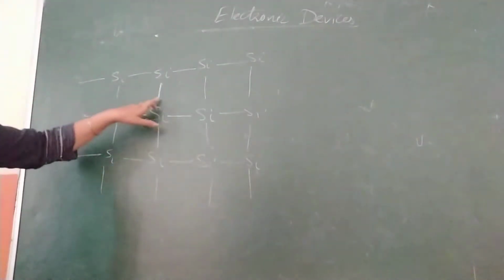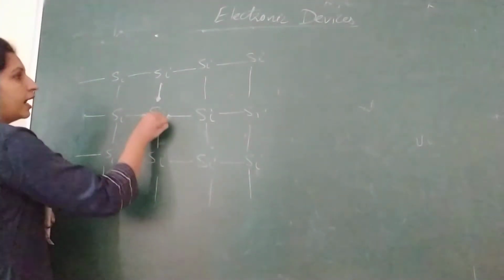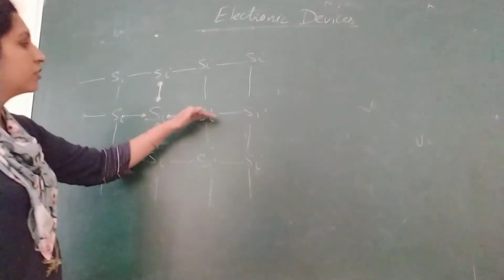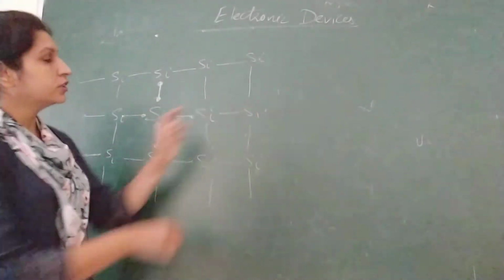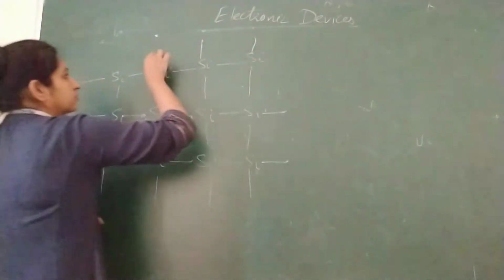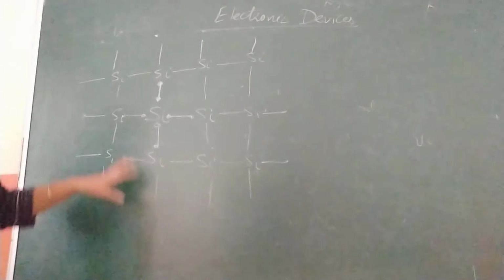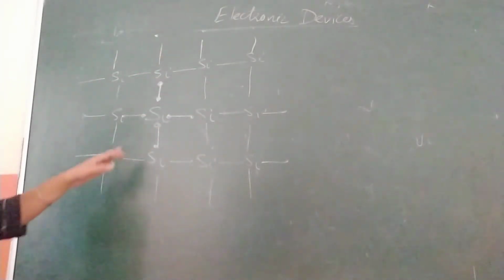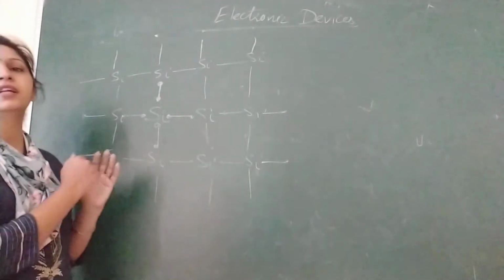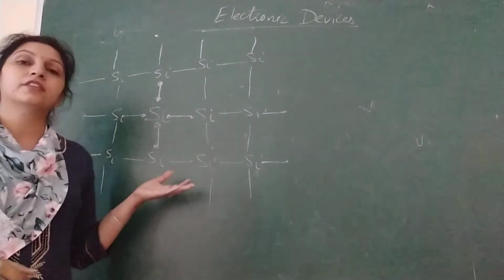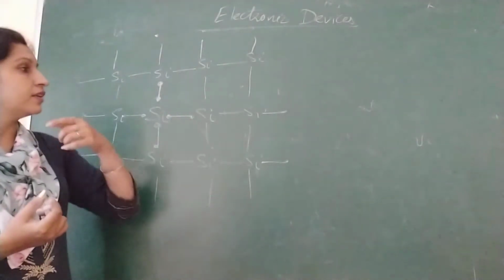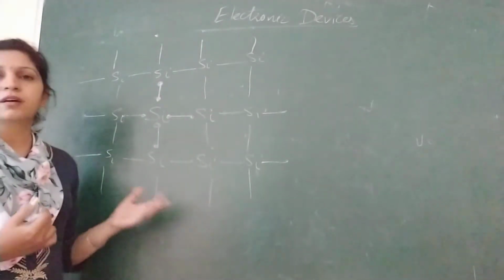See here, for this silicon, 4 electrons are over here and these 4 are from the covalent bonds, so total 8 electrons in its orbit. Similarly for this silicon, 3 are here and the 4th bond is over here, and so on. We will not continue to draw it, but it continues. All the silicon bonds are covalent bonds and all the bonds are complete. You can see there is no free electron to move, because material can conduct only when there is a free, loosely bound electron. So even if you increase the temperature a little bit, no electron becomes free.